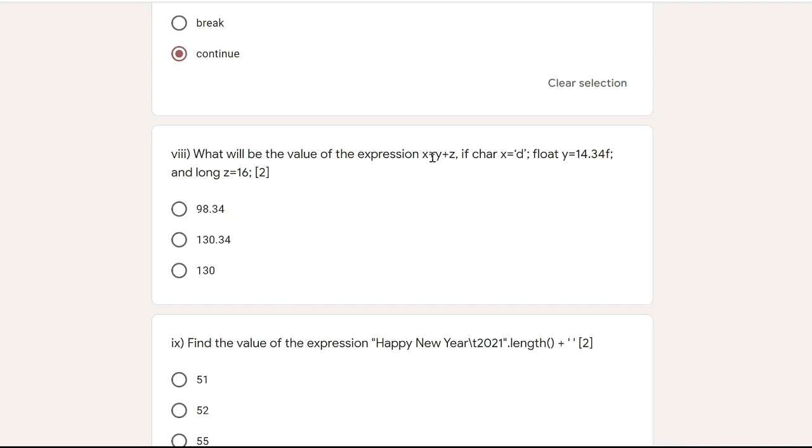So x will be converted to int, then that int will be converted to float. The x value is 'd'. For 'd' its ASCII code will be taken, which is 100. Then that 100 will be converted to float, meaning 100.0f. Then float 14.34f. And here z is 16. This is an integer number, it is a long number. That long will also be converted to float, meaning 16.0. Then their sum will become 130.34. So the answer is 130.34.